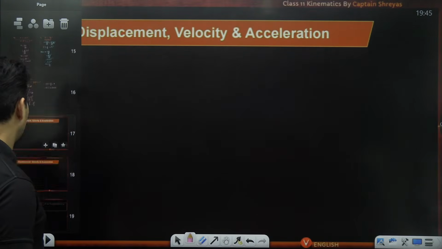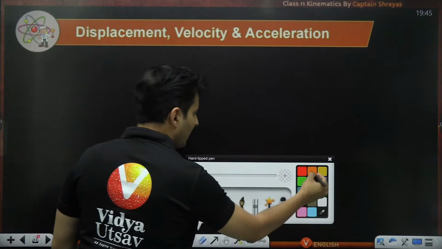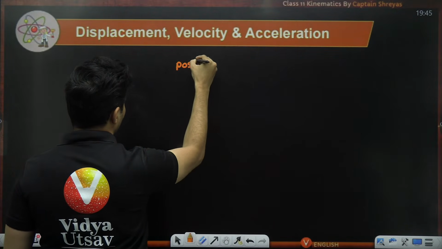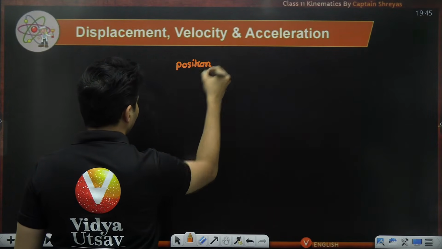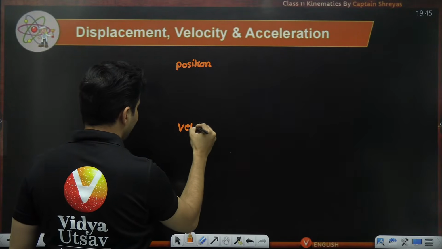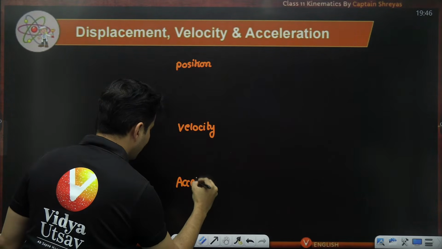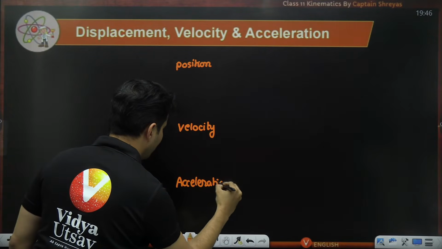Now, to sum it up, I can write it down like this. You have position, then velocity, and then acceleration.